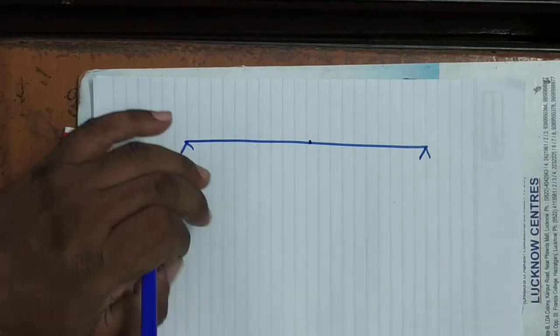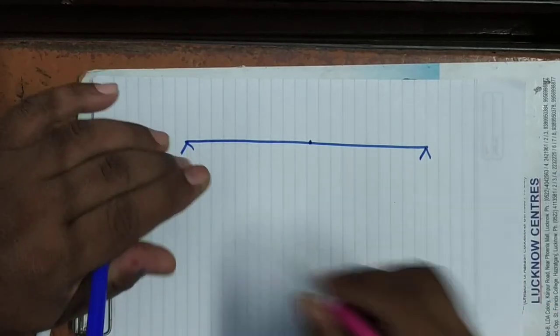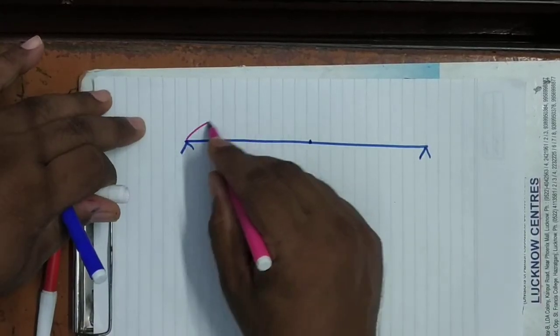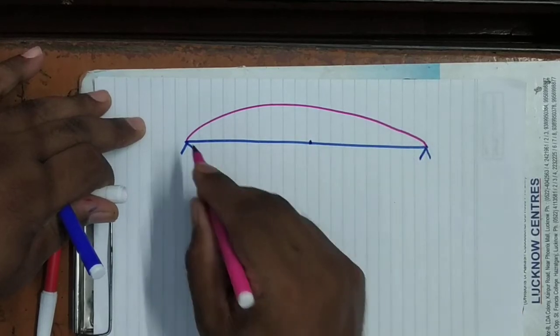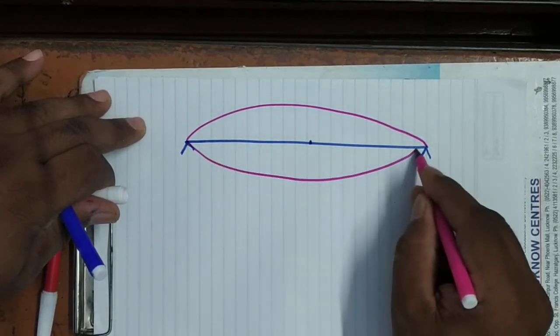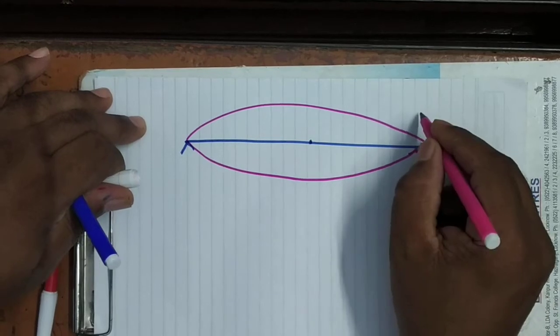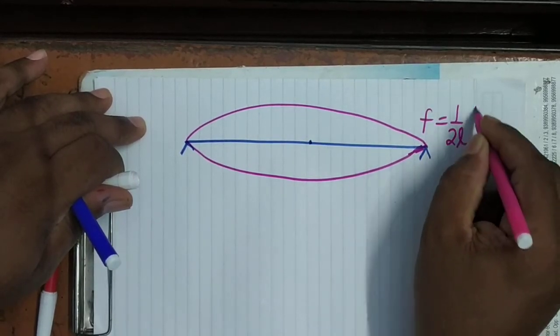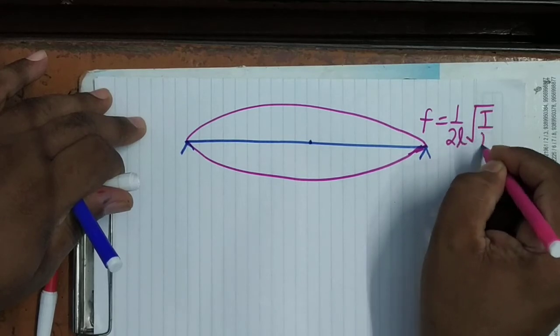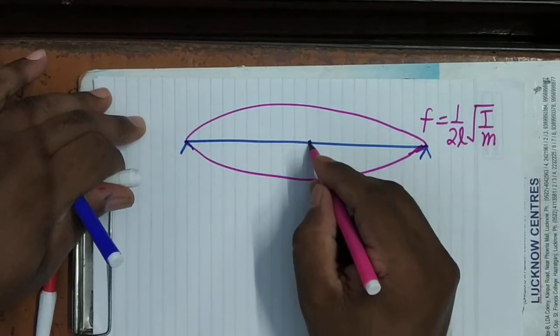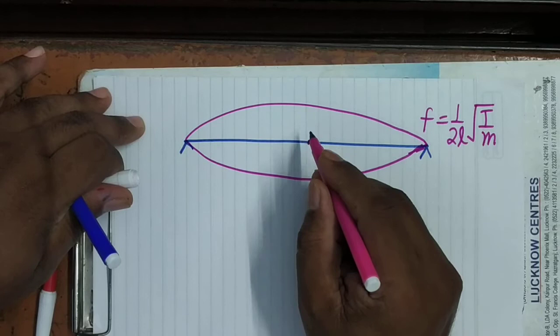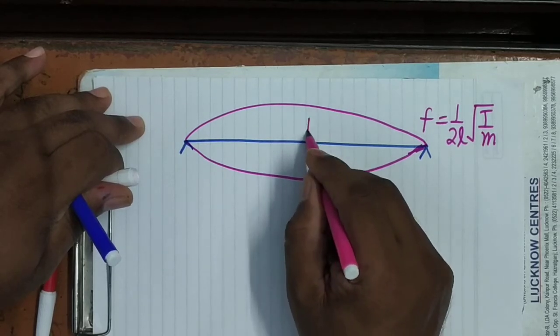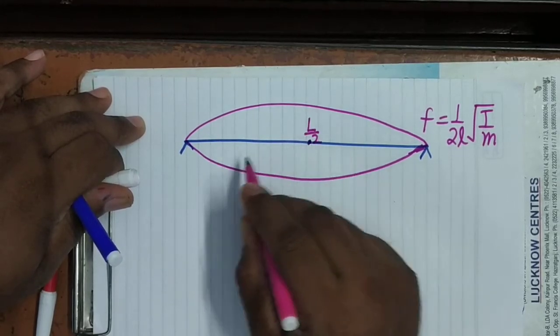It will vibrate into one segment. One segment means like this, and these will be the vibrations with the fundamental frequency, which is given by 1 upon 2L root T upon M. It's clear.